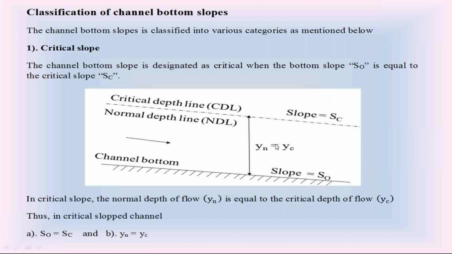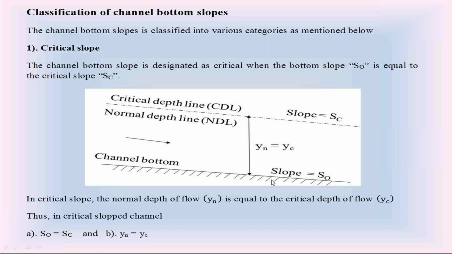Then only these two slopes become equal. Please check this dotted line. This dotted line is the critical water surface profile in the open channel. If SC is equal to S0, then we call this channel bottom slope critical slope.